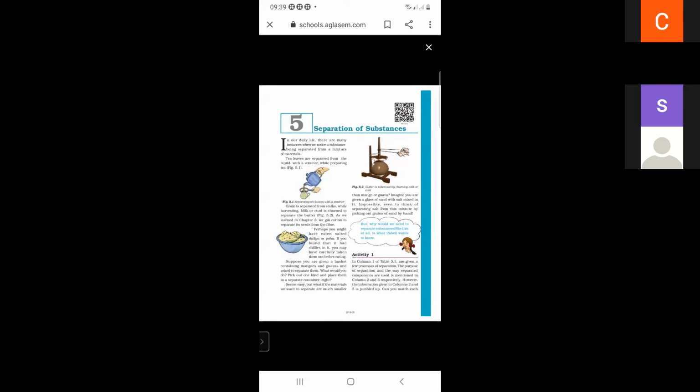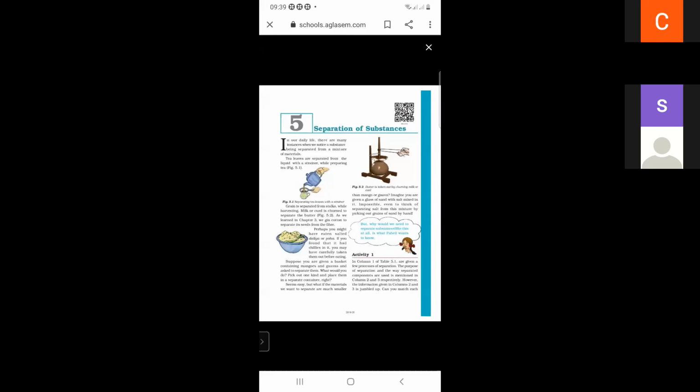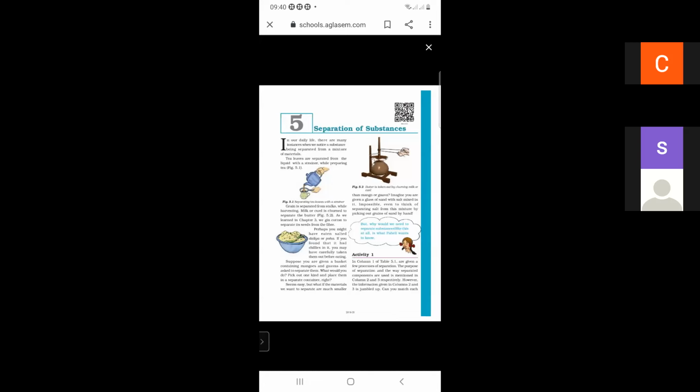So if you have a basket containing mangoes and guavas and you are asked to separate them, what would you do? You would pick them one by one and place them in separate containers. So we can separate guavas and mangoes with the help of our hands. It seems easy, but if the materials are much smaller than a mango or guava, we cannot separate them with our hands.